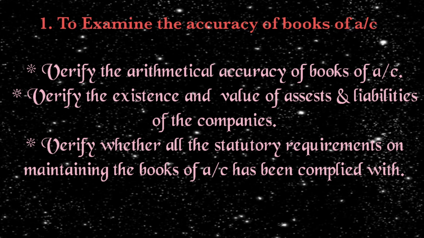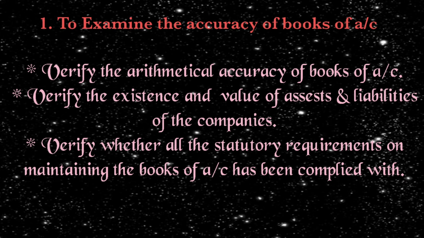Arithmetical means mathematical, so we have to check the books of accounts as per the date they have been calculated, and the total amount which has been correctly recorded in the books of accounts should be properly verified by the auditor, because he alone has all the duties and responsibilities to verify the arithmetical accuracy of the books of account.